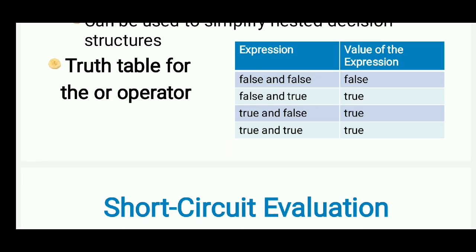In short, when you are using the AND operator, both conditions should be true, and only then will it execute that part of code. But in case of OR, only if both conditions are false is the result false, otherwise it is true. So today we have seen the control statement, which is about the if statement. Thank you.